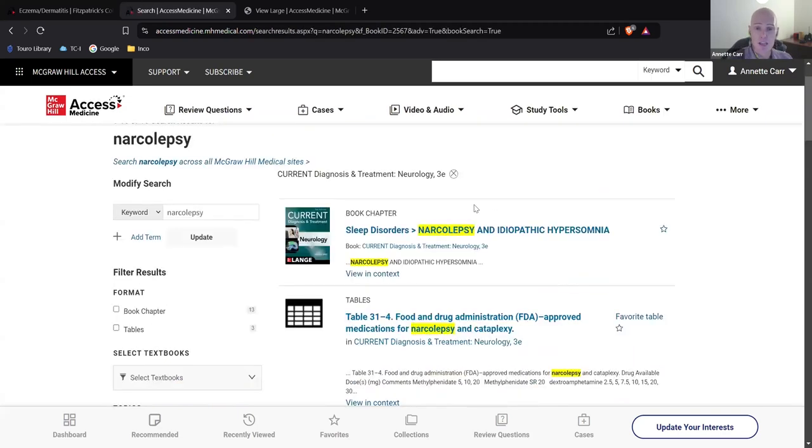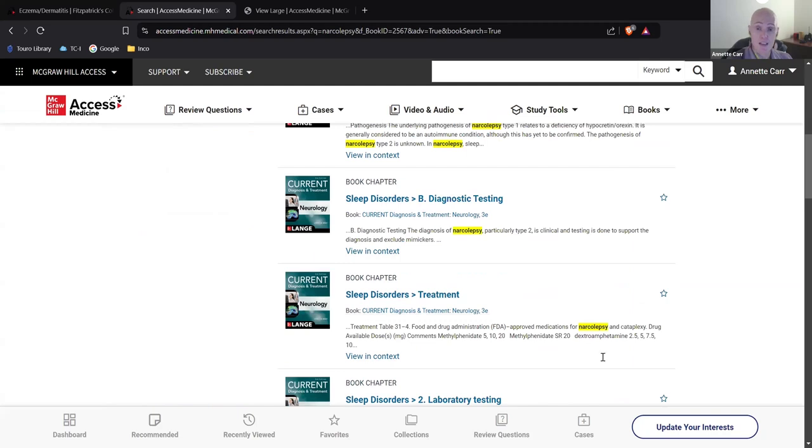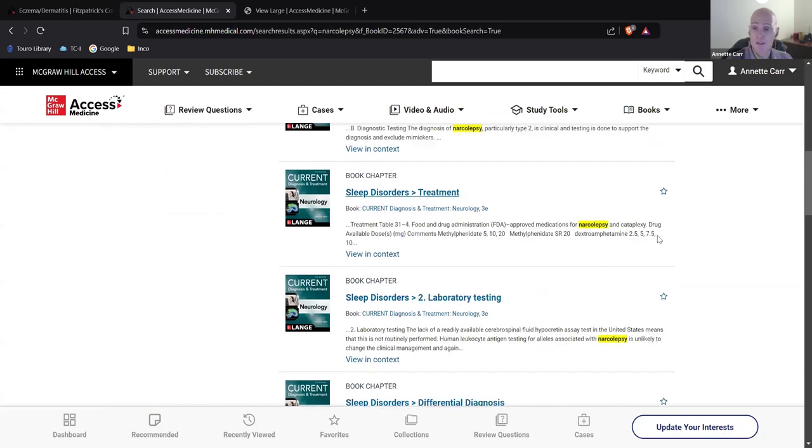It's going to search the whole textbook for it. And anytime the word narcolepsy is used in the book, it's highlighted, and I can click on that chapter, and it'll take me to the highlighted word. Okay, so that's one way of being able to search within a book for a specific topic.